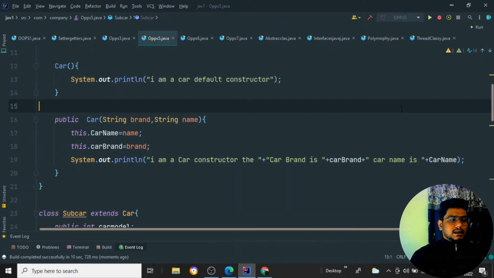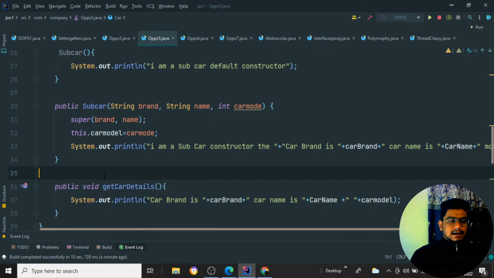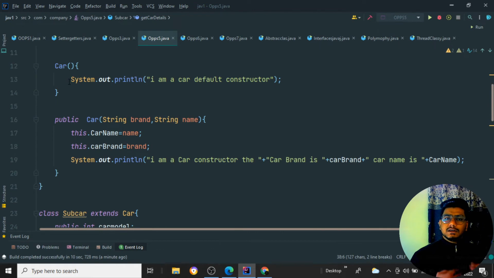Suppose I tell you with a normal example: I am there, my father is there. If someone asks me for 100 rupees, if I have the 100 rupees, I'll give it from my hand. If I don't have it, I'll take it from my father and give it to that person. The same way here also, if the property is present inside the child class, it is going to use it. If it's not present, it takes from the parent class. That is nothing but the concept of inheritance.